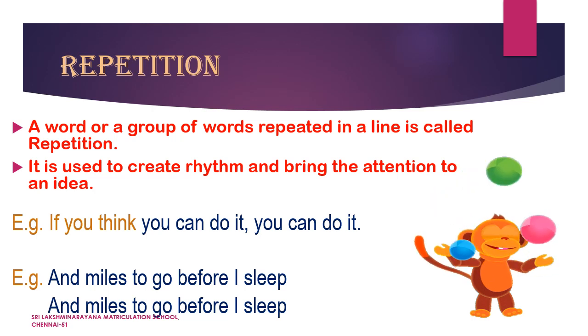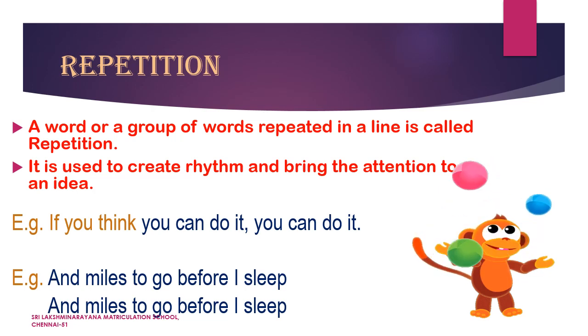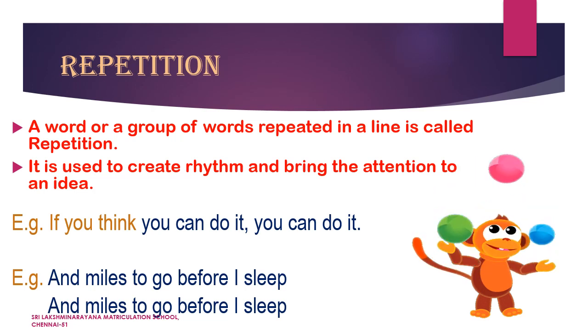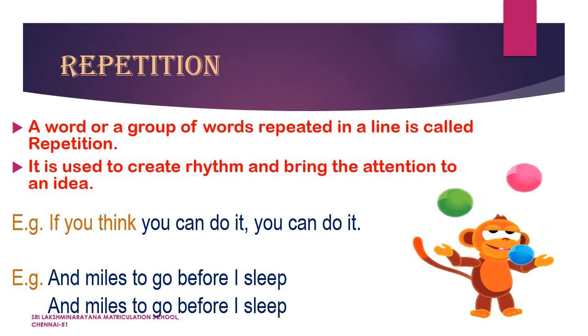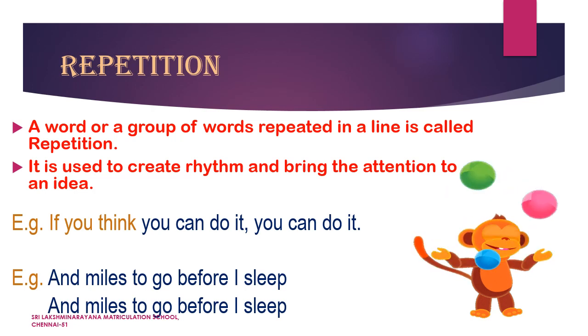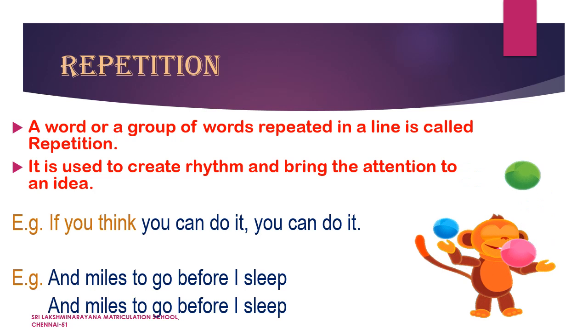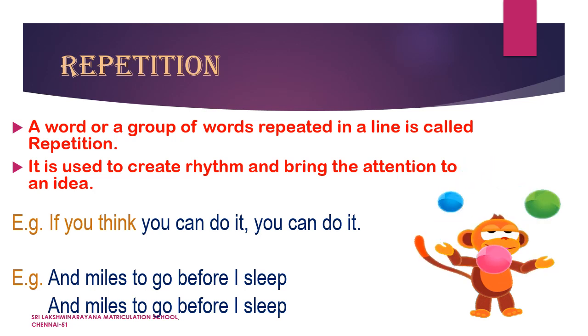Now, let's see what is repetition. Repetition is a figure of speech wherein a word or a group of words is repeated in a line. So, why is the poet repeating the words in his poetic lines, children? Because to create rhythm and to bring the attention of the readers to the idea or the feelings. Now, look at the example given in the slide. If you think you can do it, you can do it.